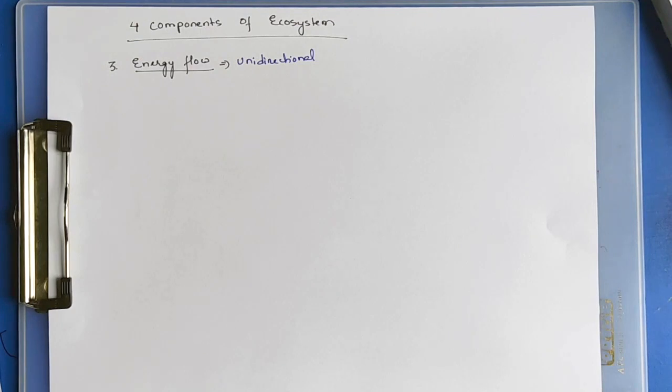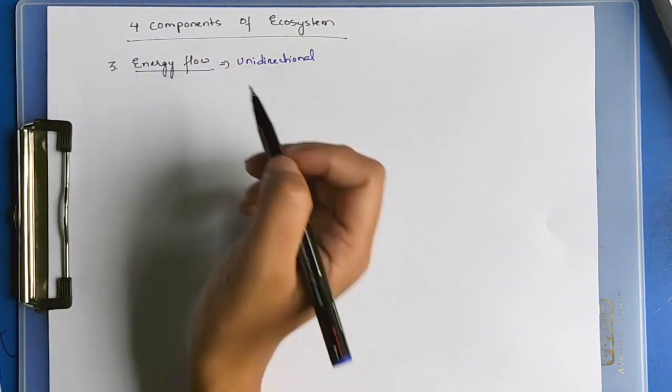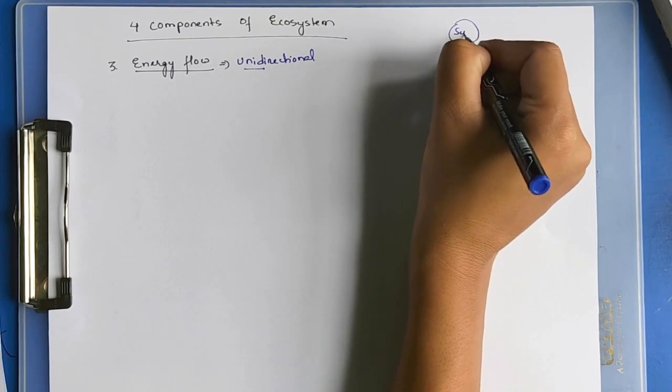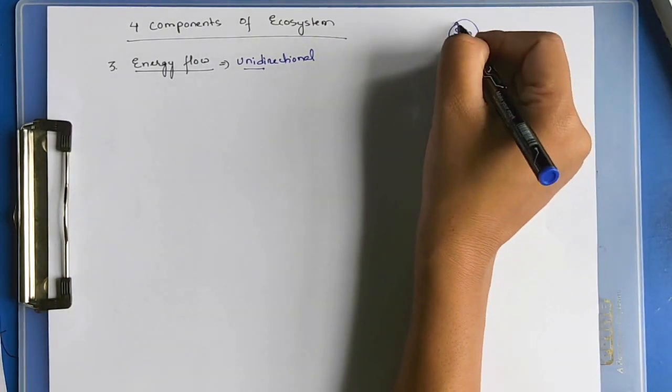The first component of the ecosystem is productivity, the second is decomposition, and the third component is energy flow. Energy flow is unidirectional. Energy flows from lower trophic levels to higher trophic levels. It will flow only in one direction. The ultimate source of energy on Earth is the sun.